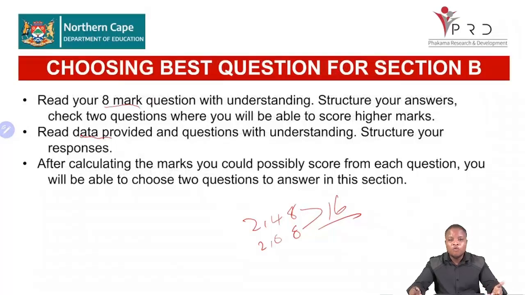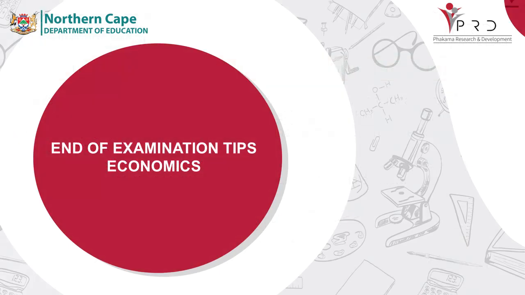But if you have over-prepared maybe on microeconomics, you already know that when you get to the exam, your questions will be question 2 and 4. If you're over-prepared on your economic issues, you know when you go to the exam, your questions are 3 and 4. But if you have prepared everything in a balanced way, you have prepared your microeconomics, you have prepared your economic issues, then when you get there, you need to use your reading time to select the best questions to answer where you're going to be scoring more marks.